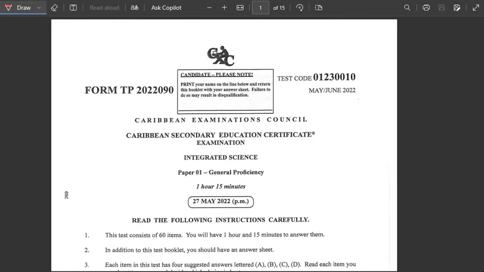I've been going through this May 2022 CSEC past paper, Integrated Science.